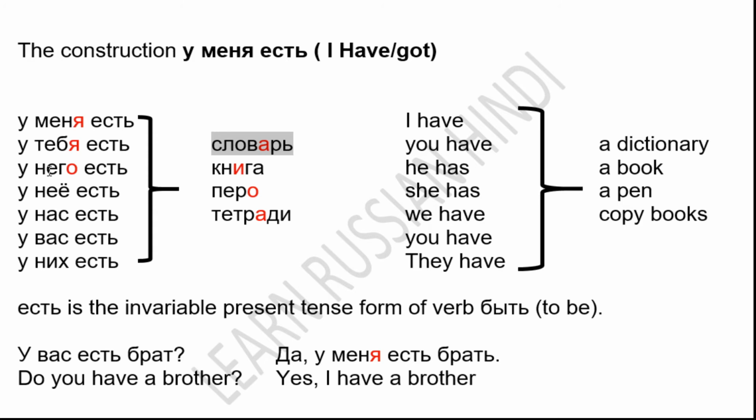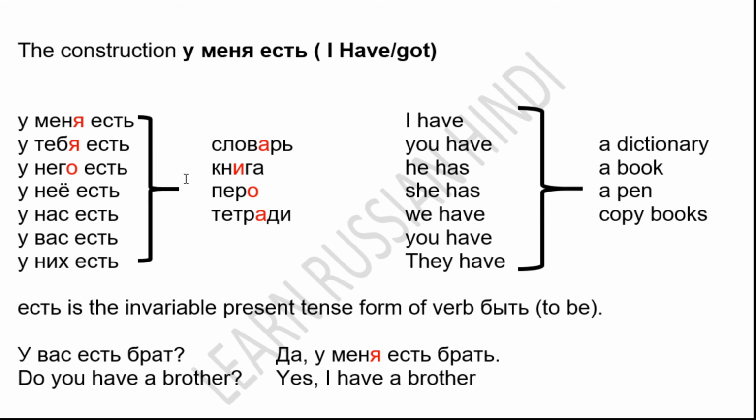See, for the possessive pronoun, for him it is yego, but when we use it with the preposition, we add an n particle before that. So yego becomes nego. U is a preposition. U means near or have. So u yego becomes u nego. We add n as a particle. So u nego yest slovar. U neyo yest slovar. She has a dictionary.